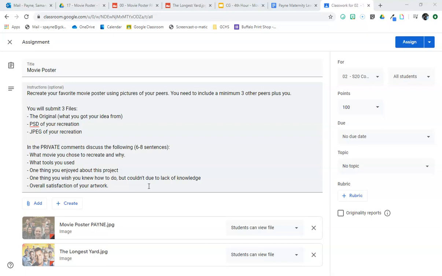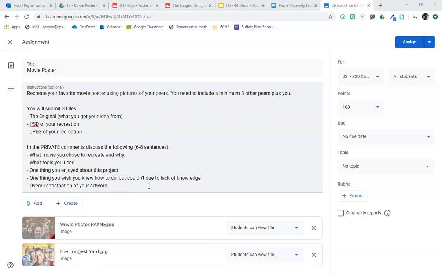So what you're going to be doing is recreating your favorite movie poster using pictures of yourself and your peers. Remember back when we took the portraits of ourselves, cut them out and put them in that shared folder. Go back to that shared folder on Classroom to find images to use within your document, okay? And so you'll want to download them from that folder and use them appropriately for the purposes of this assignment, all right?